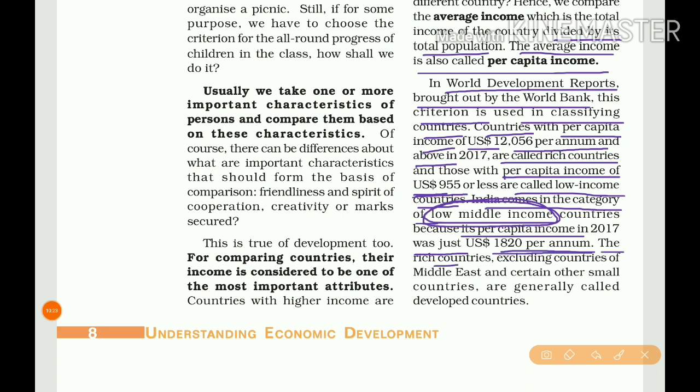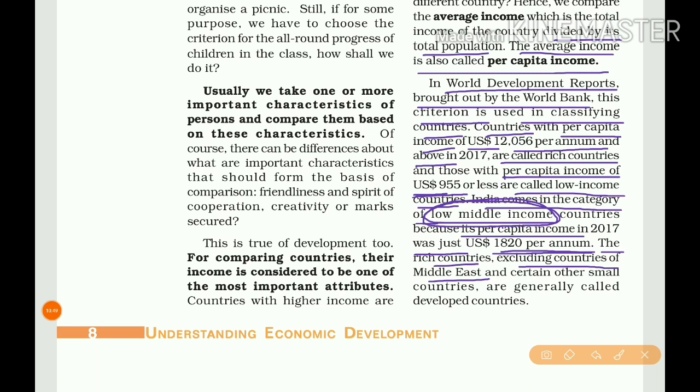The rich countries, excluding countries of the Middle East. Why are they excluding the Middle East countries? Middle East countries means Gulf countries. They are excluded because these countries are rich only because of crude oil production, the oil wells.